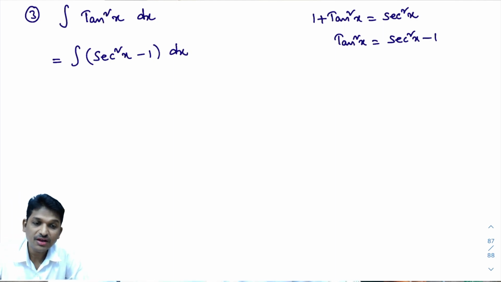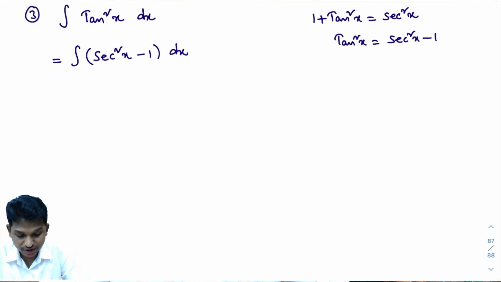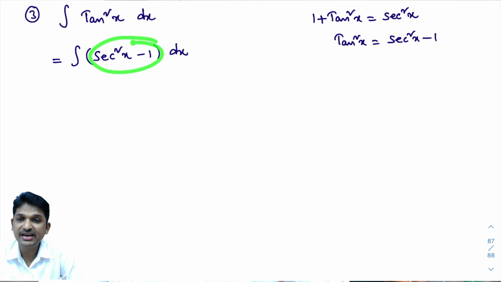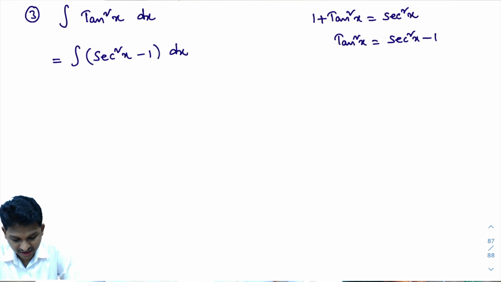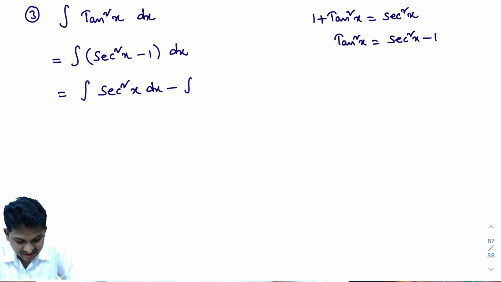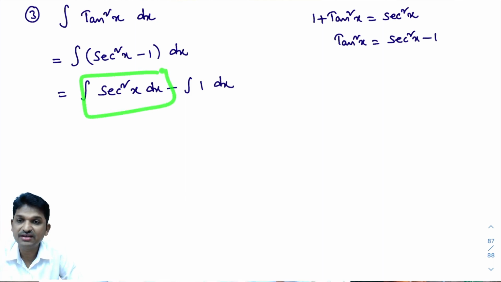Now I need to integrate this. I'll integrate each and every term. That equals integral of secant square x dx minus integral of 1 dx. Look here, integral of secant square x dx: a direct formula is there. In the first class of integration formulas, you learned that integral of secant square x dx is tan x plus c.